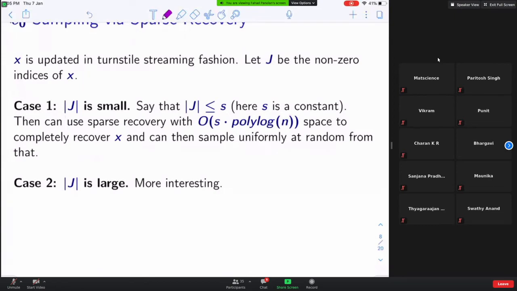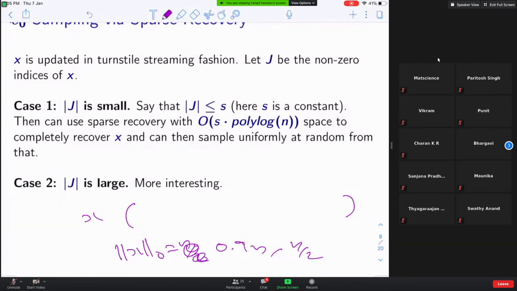Now, I will give you 2 minutes to think about this. Suppose I have X in which the number of non-zero entries is n by 2, or take it 0.9n. Like it's a constant fraction of n, very large.